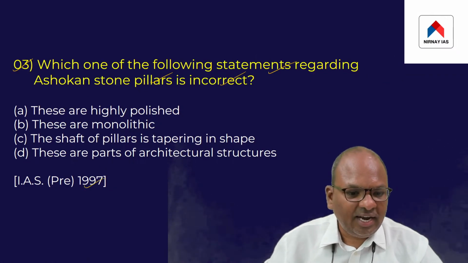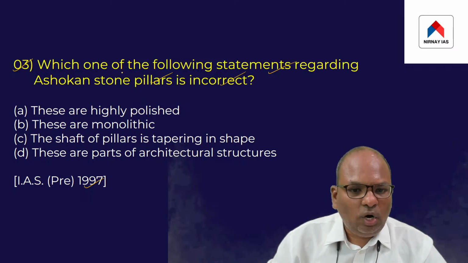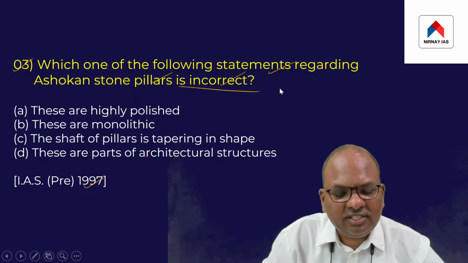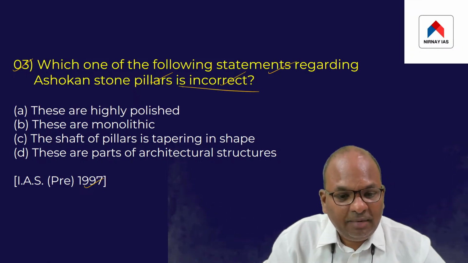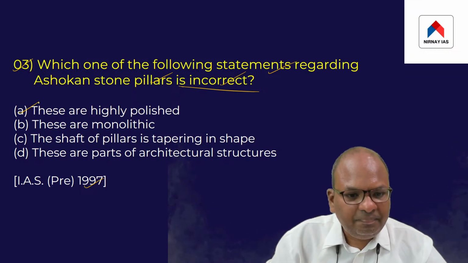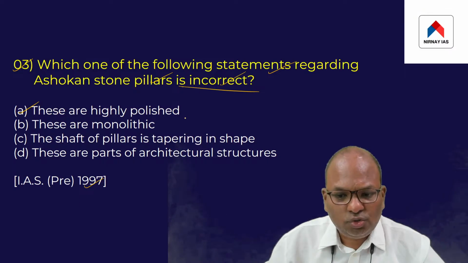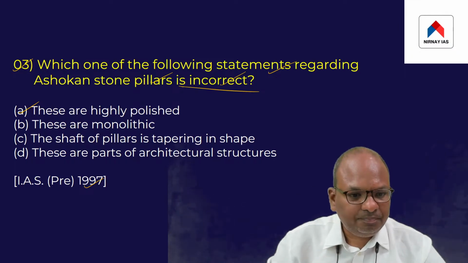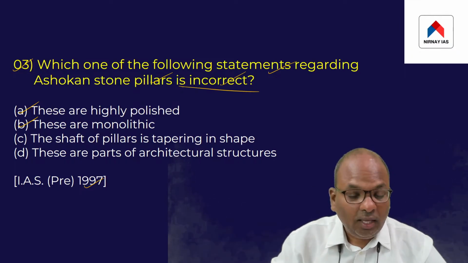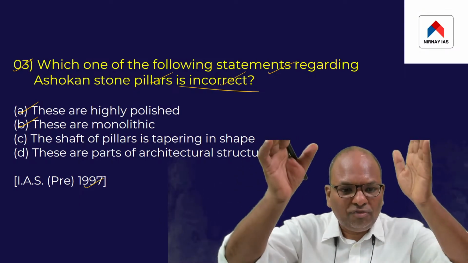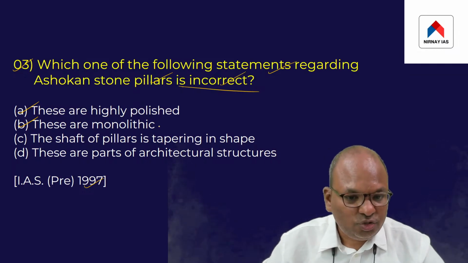This question was asked in 1997. Which of the following statements regarding Ashokan pillars is incorrect? So basically, the question is asking you to identify a statement which is incorrect. Option A, they are highly polished. Of course, I just told you the shaft of the pillar has a lustrous polish to it. Option B, they are monolithic. Basically, the Ashokan pillars are monolithic structures, made out of only one single piece of stone. It is true.